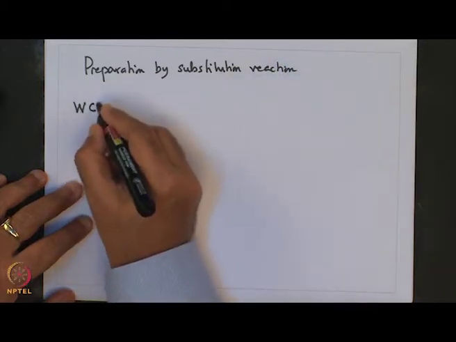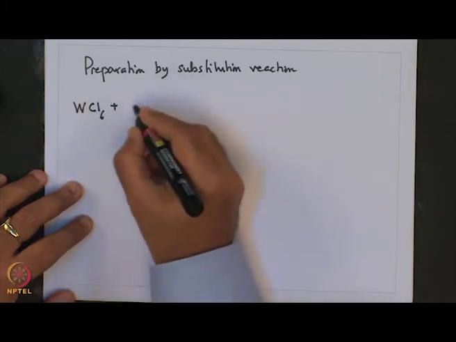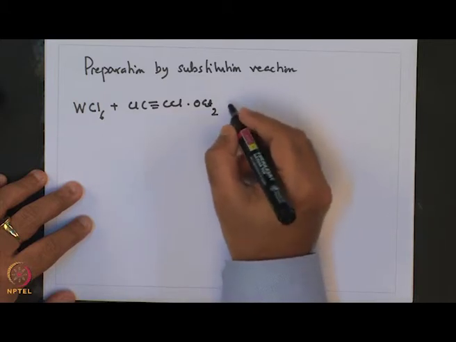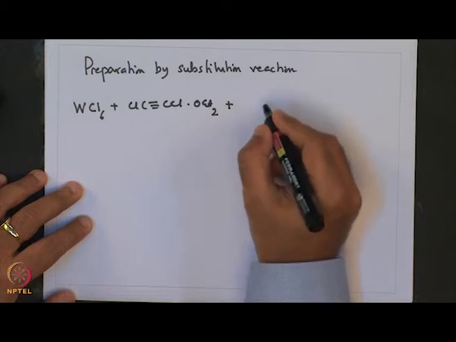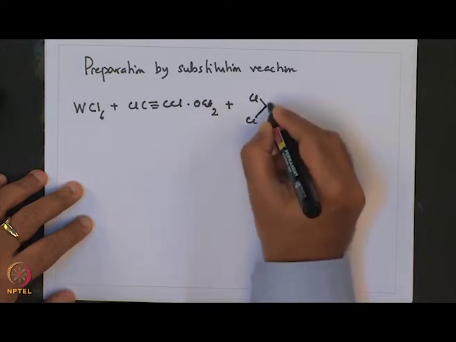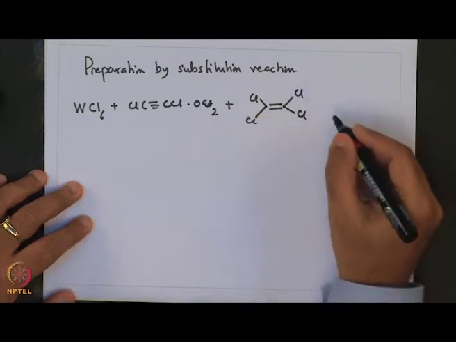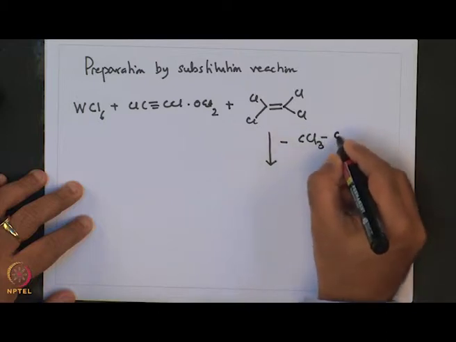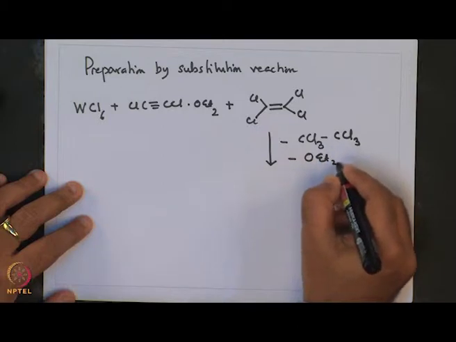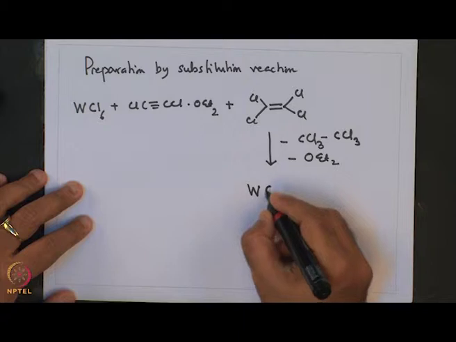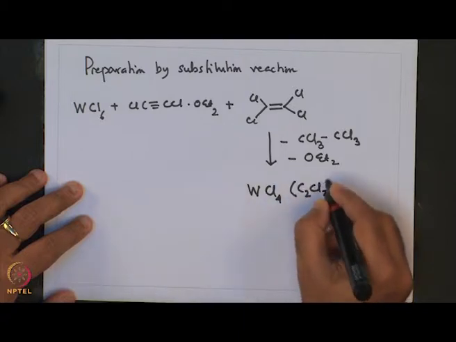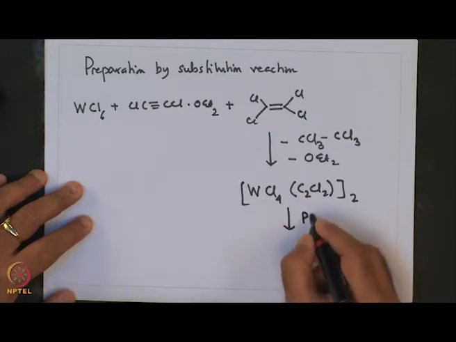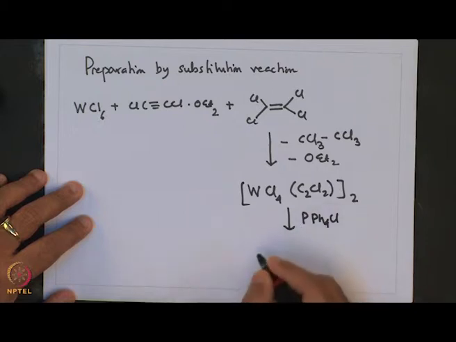So, the reaction of WCl6 plus ClCCl etherate complex plus Cl gives minus CCl3 minus O82 to give WCl4 C2Cl2 dimer, which when treated with PPh4Cl gives the compound